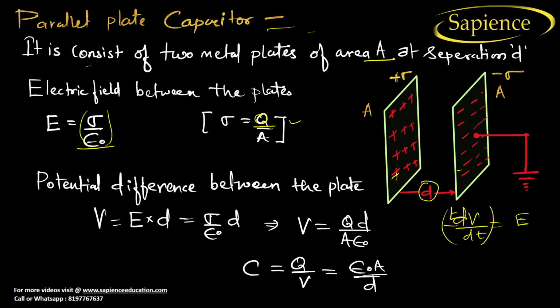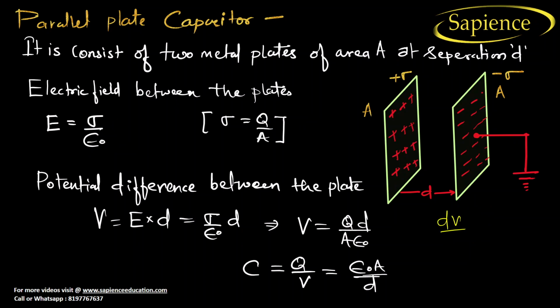That is, the electric field will decrease with the increase in distance. This is known as the potential gradient.